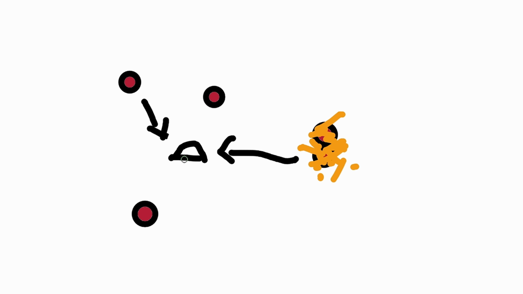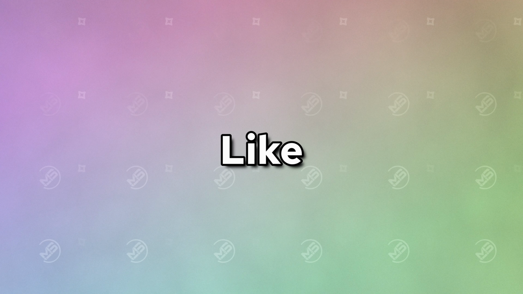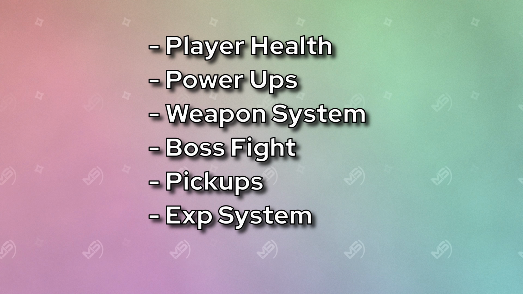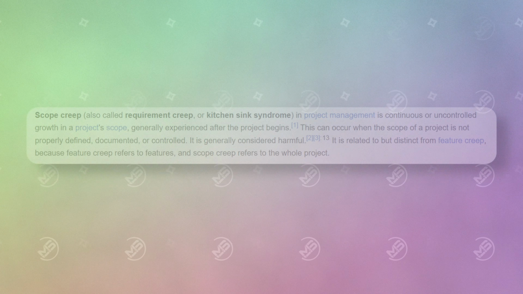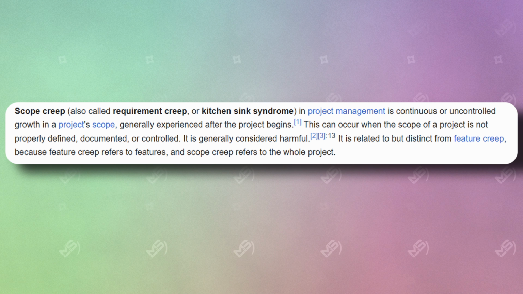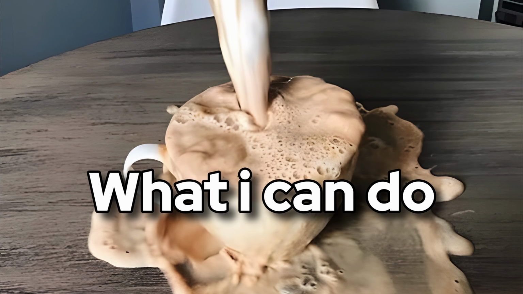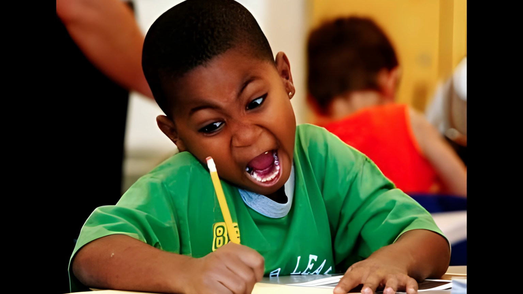Like, what if my player is a spaceship and there are homing missiles following the player, and if the homing missiles collide with anything, they explode. Then there are other things that came to my mind, like player health, power-ups, weapon system, boss fight, pickups, XP system, etc. But I discarded each of those extra ideas as I don't want my first game to be trapped in a scope creep, where I keep adding features and the project never gets finished. I want my game to have a small scope, which I can finish in about a week.